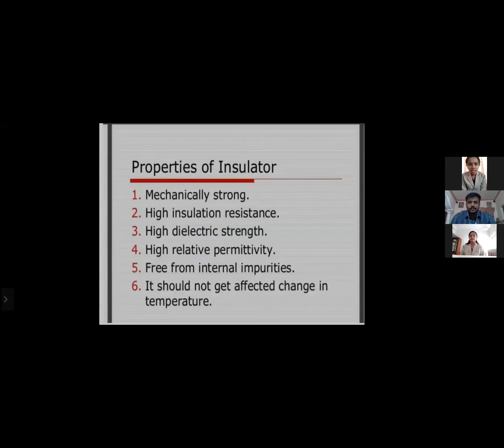Here are the properties of insulators. First one, it is mechanically strong. Second one, high insulation resistance. Third one, high dielectric strength. Fourth one, high relative permittivity. Fifth one, free from internal impurities. Sixth one, it should not be affected by change in temperature.